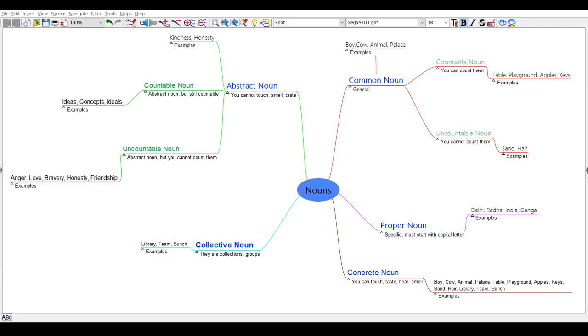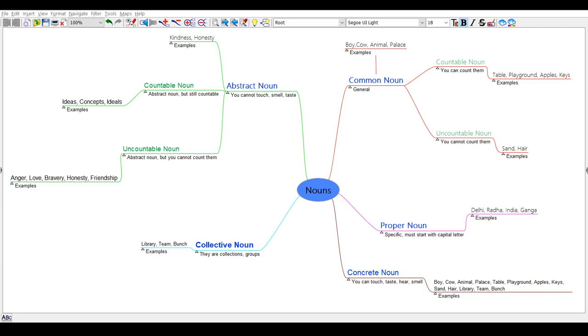Here is the graphical representation of what we have discussed so far. It should ideally help you understand, remember nouns and its variants with ease. To summarize the same, you see noun types are branching out from nouns branch. Common nouns are general names. For example, boy, cow, animal, palace. Countable and uncountable nouns come under both common and abstract nouns.